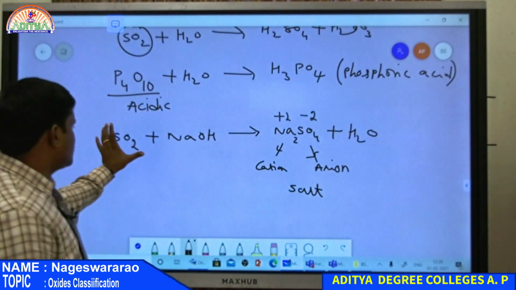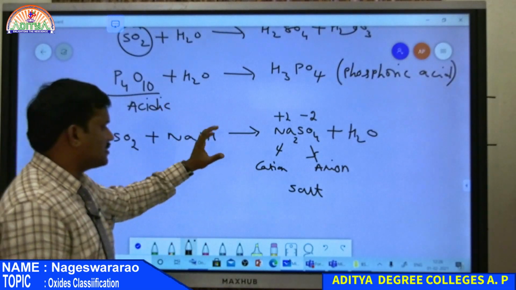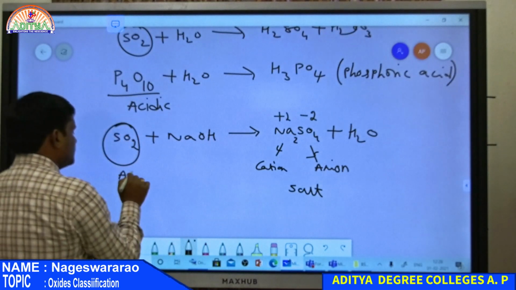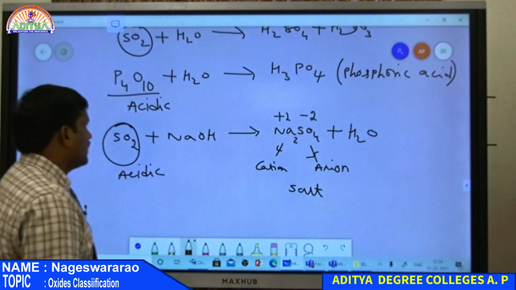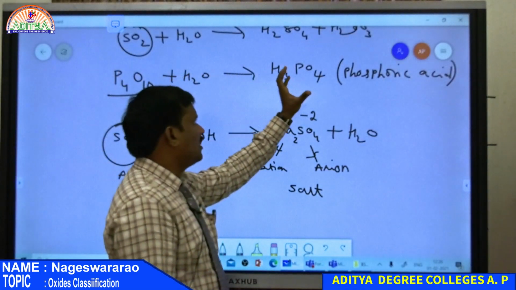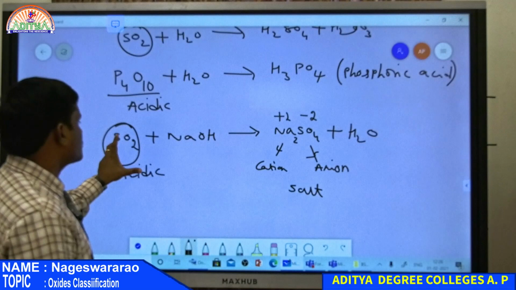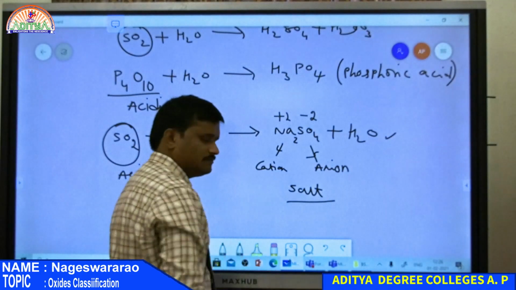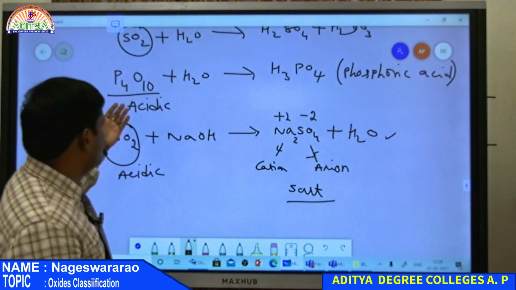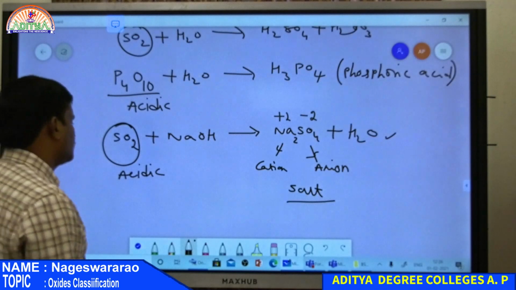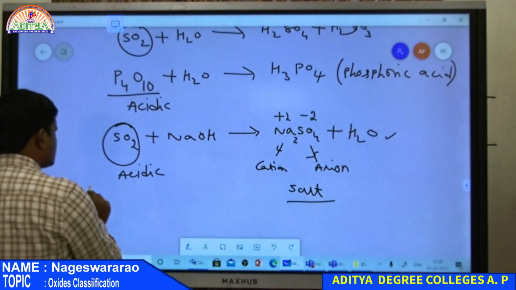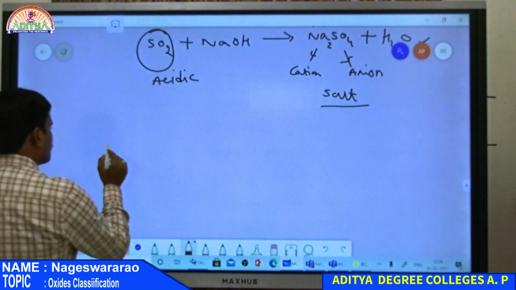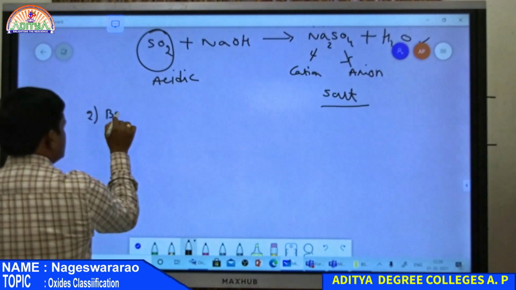Therefore, if some oxide reacted with a base forms a salt, that means this oxide should be acidic. Acidic oxide reacted with water gives an acid. Similarly, acidic oxide reacted with a base forms a salt along with water. Examples are SO2, P4O10, CO2 and like that. And the second one is basic oxides.